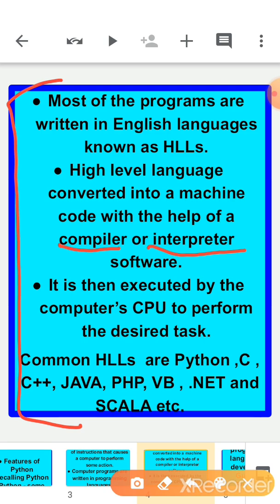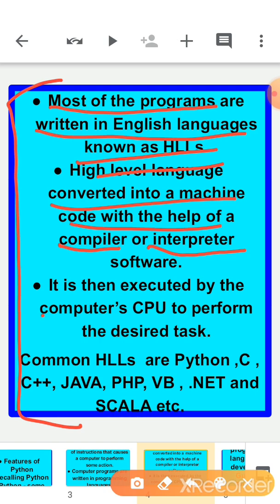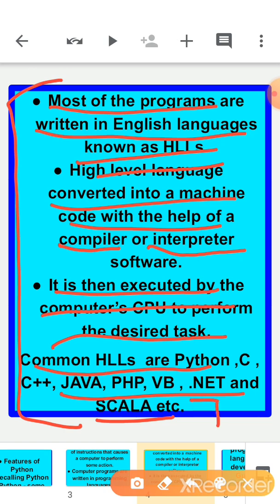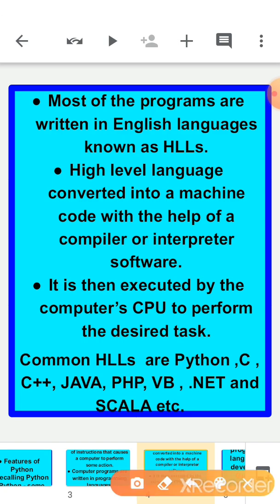So what does the compiler do? The compiler reads each and every line very carefully. After reading the whole coding, at the end the compiler gives the result and tells you what problems are there in the coding. But in case of the interpreter, it reads one line, tells you the mistake, then another line, tells you the mistake, and in the same manner, after every line it comes up with mistakes and corrections for you.